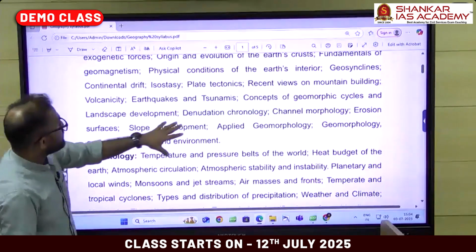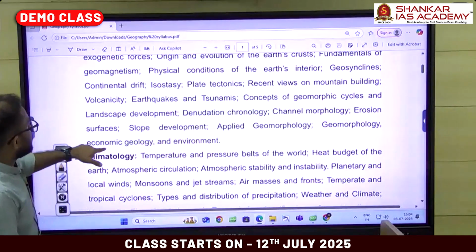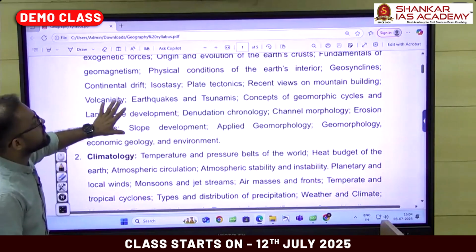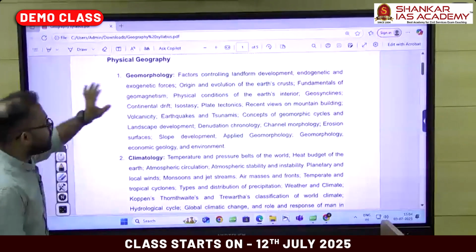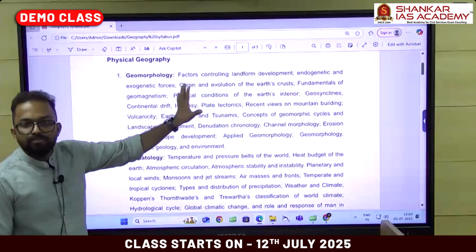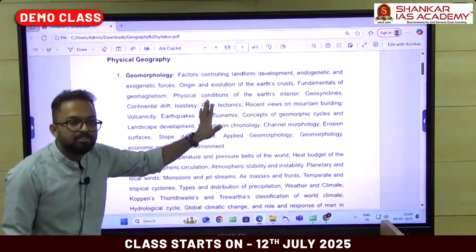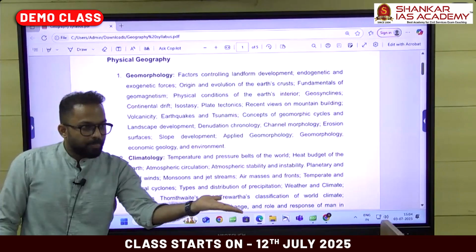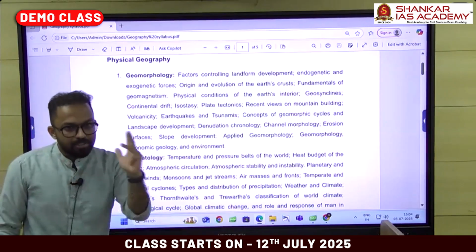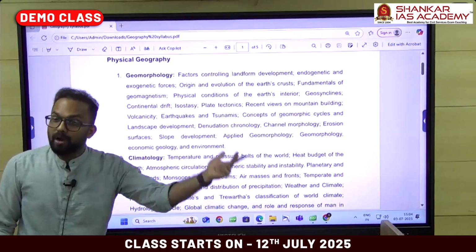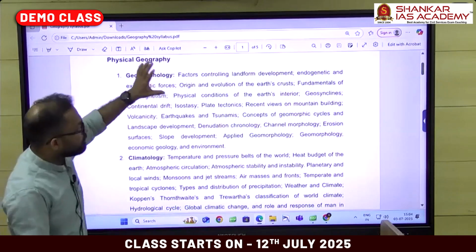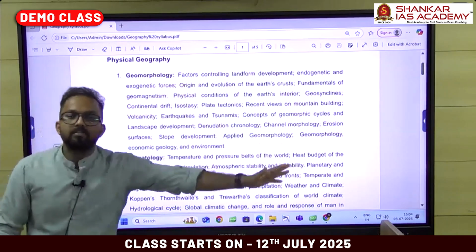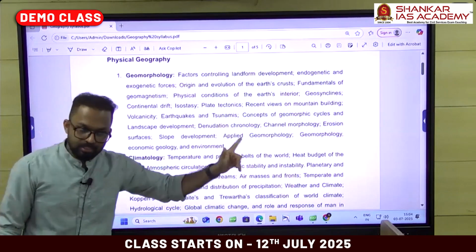Then you can see applied geomorphology, economic geology, and environment. All these things are the remaining parts of geomorphology. Almost 50 to 55% of the geomorphology syllabus has an overlap with the GS paper that you are going to prepare for the prelims and for GS paper 1. So almost 50 to 55% of geomorphology has a direct implication in GS paper 1 and prelims.